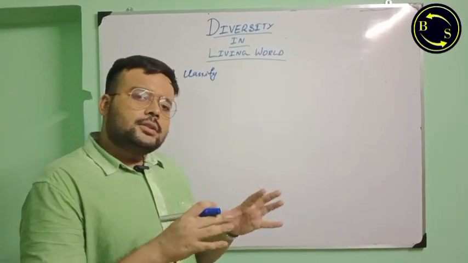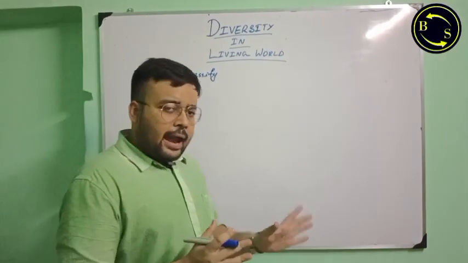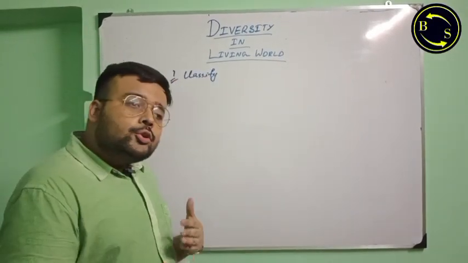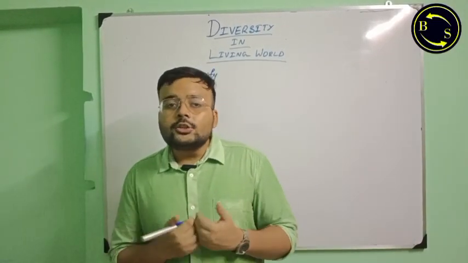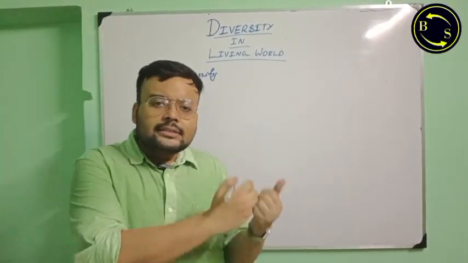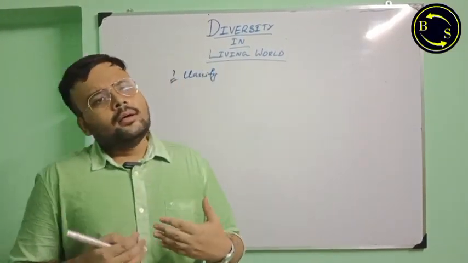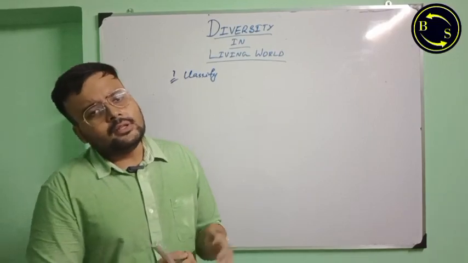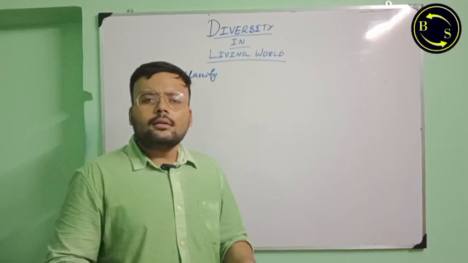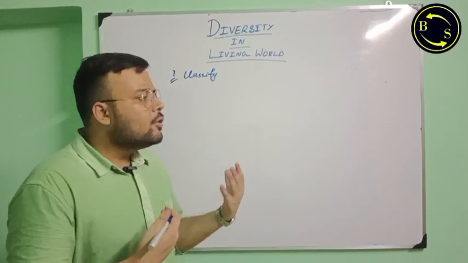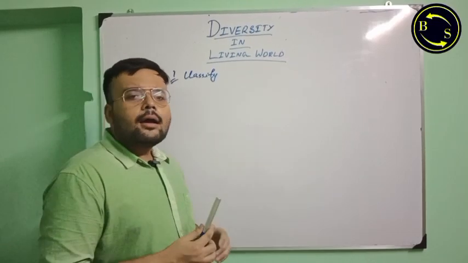We need to first sort animals based on their features and also their evolutionary relationship with other animals, their similarities or dissimilarities, or in case of plants, their evolutionary relationship with other plants or with the plants of their own kind. We need to classify that organism based on these criteria.